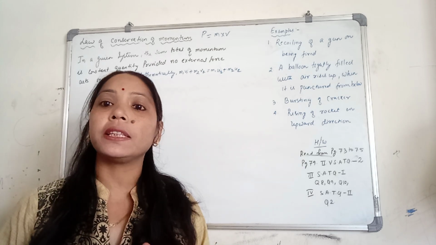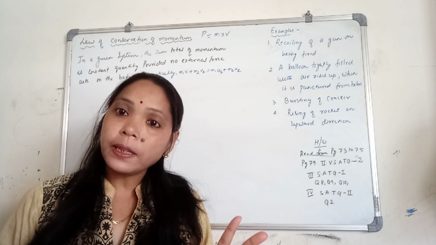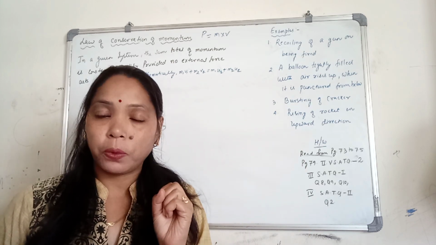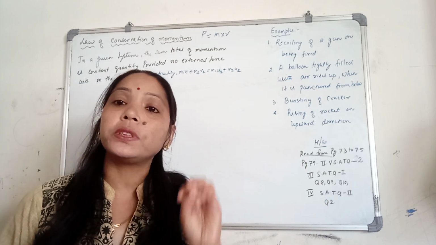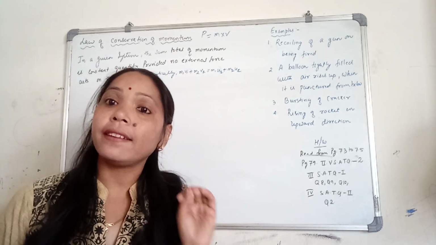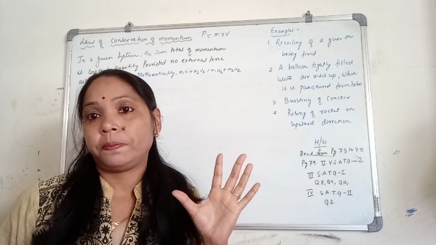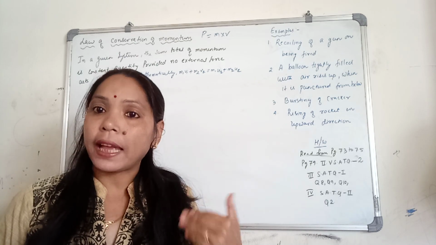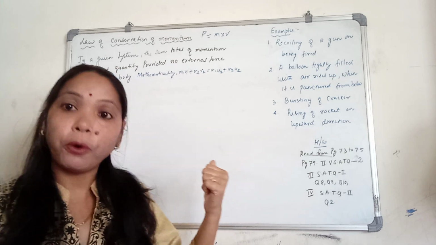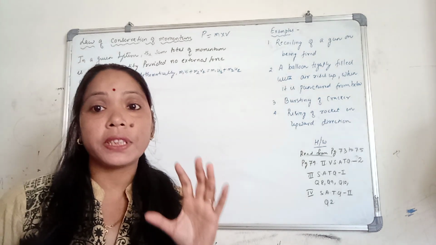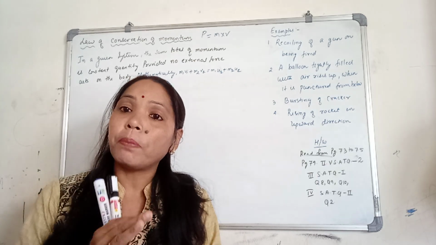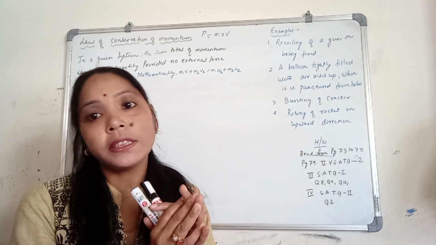So we have to consider that external force applied to the body is always zero. It means no external force is applied to the body. But yes, there is an internal force. Forces are always of two types, external and internal. So here the external force is zero. But due to internal force, the bodies can collide with each other.